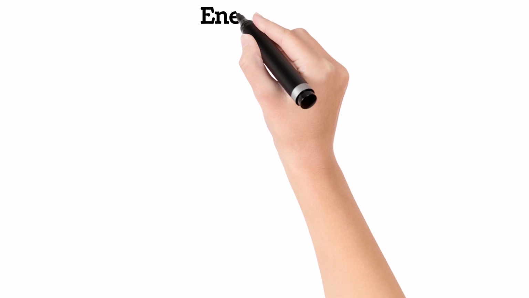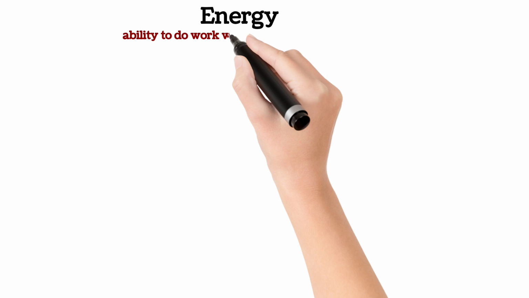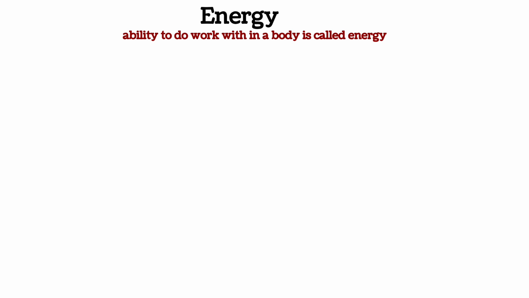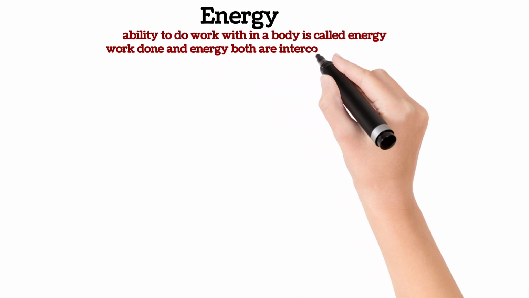Now let's proceed to our final and straightforward topic, that is energy. Basically, the ability to do work within a body is called energy. Now consider, whenever we are doing positive work on an object, then the body continuously gains kinetic energy, and this kinetic energy will be used when the body does negative work against any resistive force. So we can say that work done and energy are interconvertible.